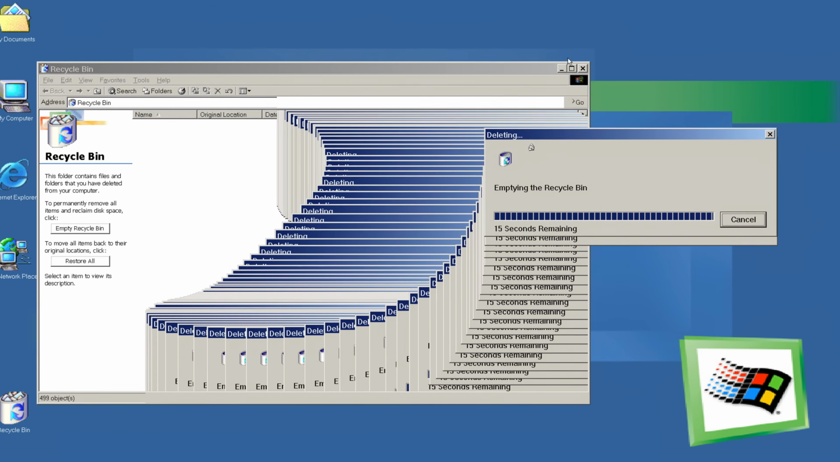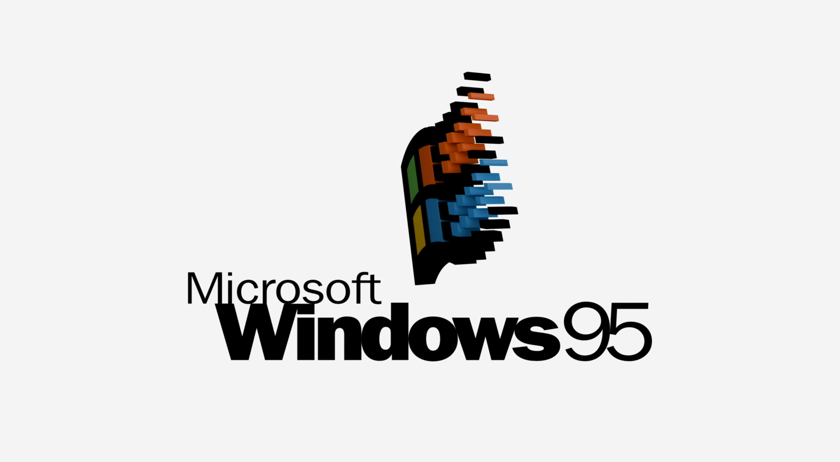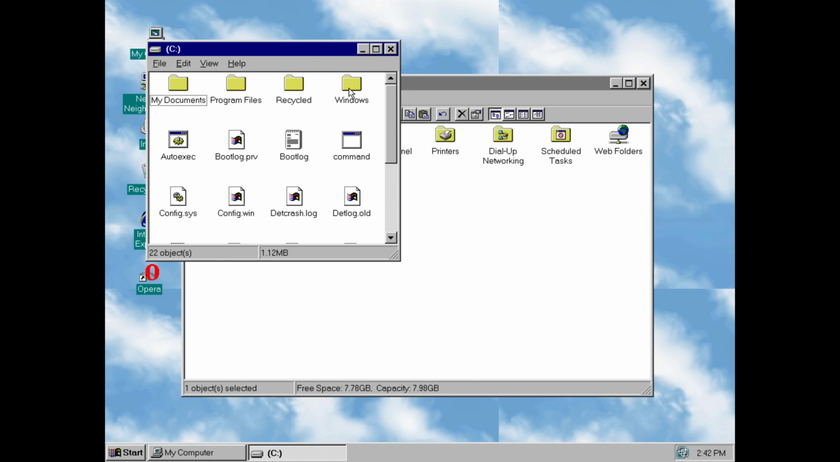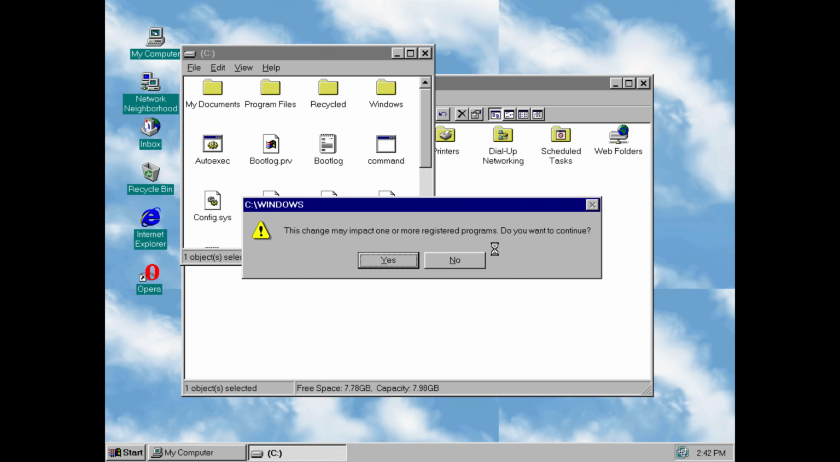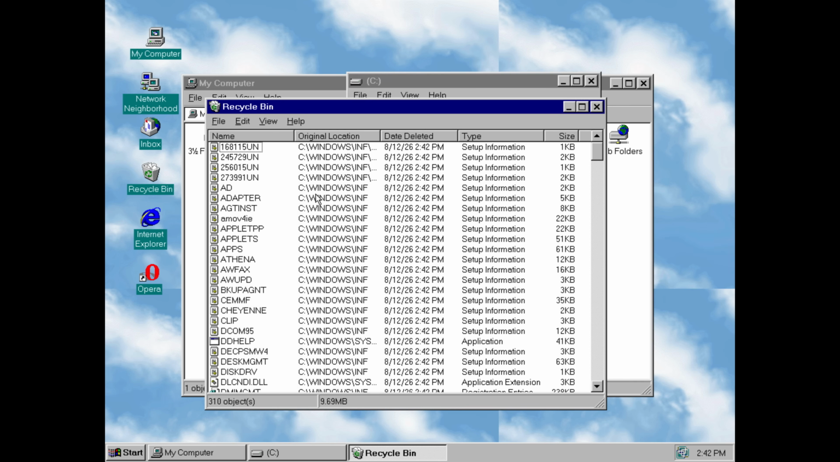What happens when you delete the Windows folder on every desktop Windows version? Windows 95. Let's go to My Computer, C Drive, and this is the Windows folder. And for this one, I don't think we can actually delete it just like this. Or can we? Actually, no, it seems like we can delete something. 300 items we can delete, like this.